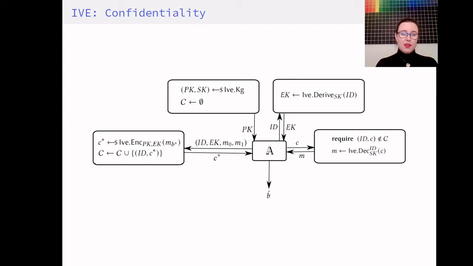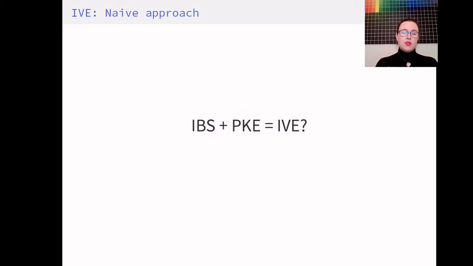and she queries her challenge oracle with an identity, encryption key, and two messages M0, M1, and she's given the encryption of one of them. And her challenge is to distinguish between encryptions of M0 and M1. And now, as is the case for encryption schemes, this captures the notion that ciphertexts shouldn't leak any information about the underlying plaintext.